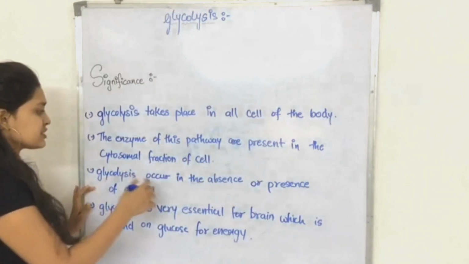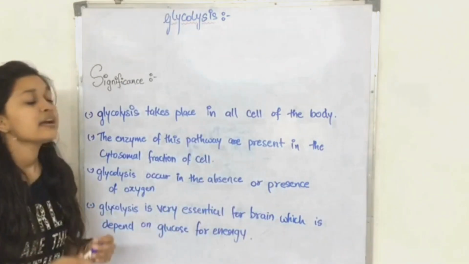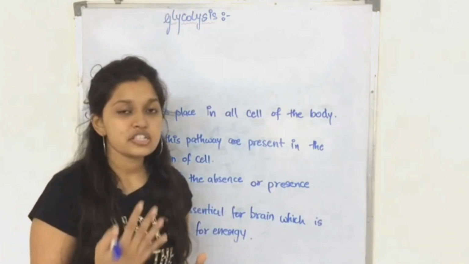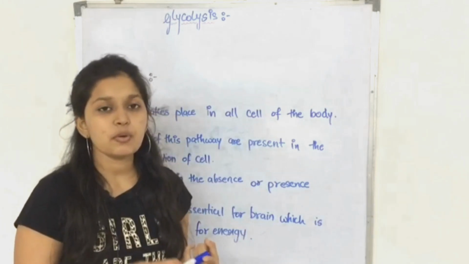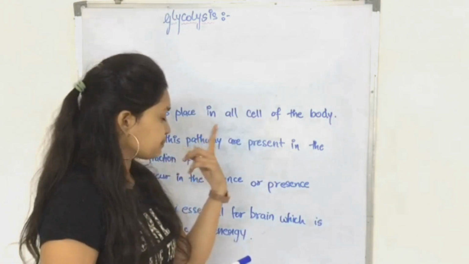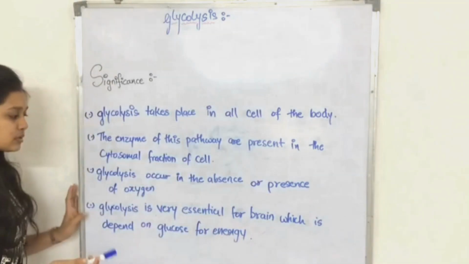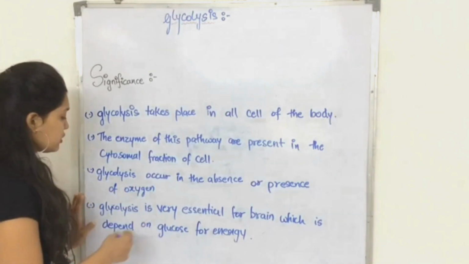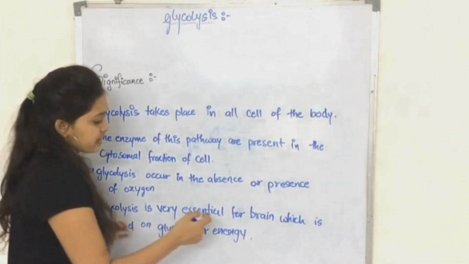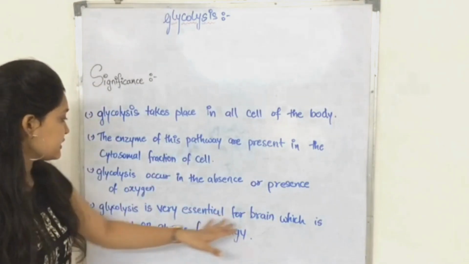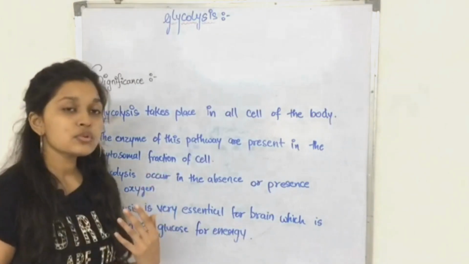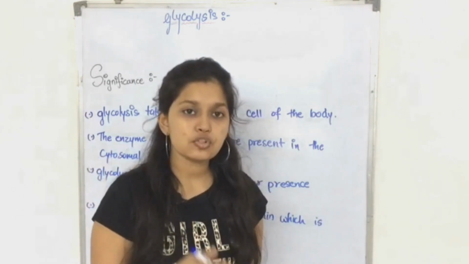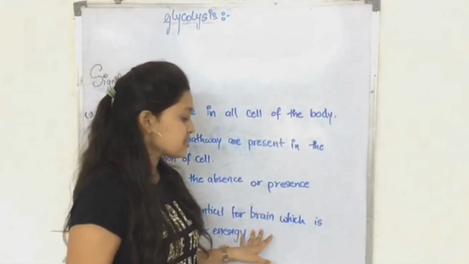Third, glycolysis occurs in the absence or presence of oxygen. Whether oxygen is present or not, glycolysis will take place, just the product will be different. If oxygen is present, then pyruvate will form, and if oxygen is absent, lactate will be formed. The fourth one is very simple, as we have studied in the introduction. Glycolysis is very essential for the brain. We studied in the first video that the brain is dependent on glucose for energy, so glycolysis does this for the brain.